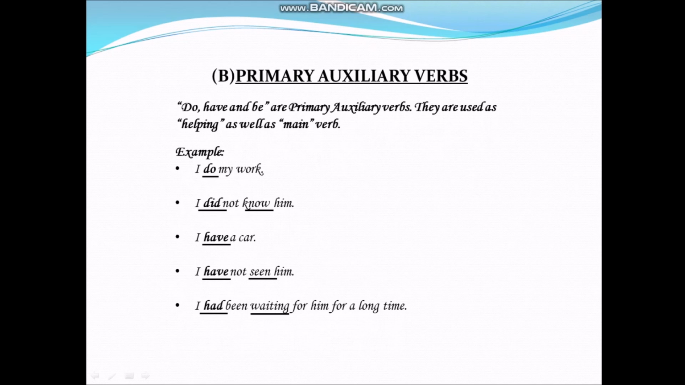Now let's see what are the different forms of do. They are do, does, did, done. Here, do, does are used as first form of verb. Did is used as second form of verb.